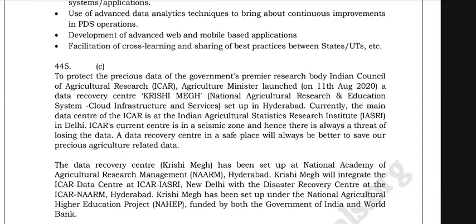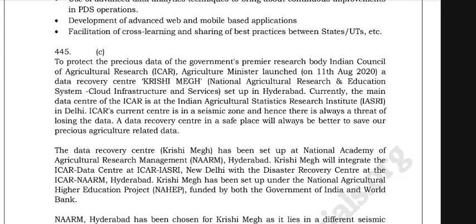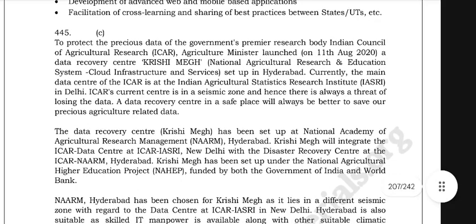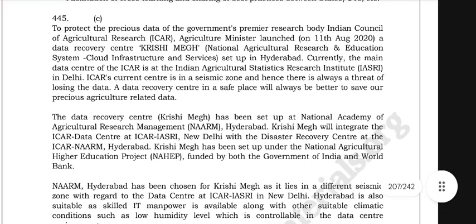ICAR's current center is in a seismic zone, and hence there is always a threat of losing the data. A data recovery center in a safe place will always be better to save our precious agriculture related data. The data recovery center, that is Krishi Meg, has been set up at the National Academy of Agricultural Research Management, that is NAARM of Hyderabad. Krishi Meg will integrate the ICAR data center at the ICAR and IASRI, New Delhi with the disaster recovery center at the ICAR and NAARM.